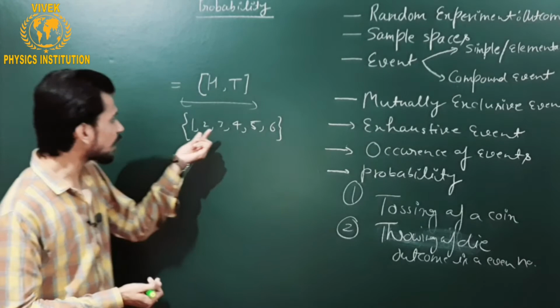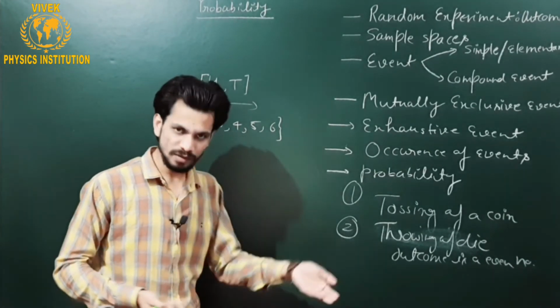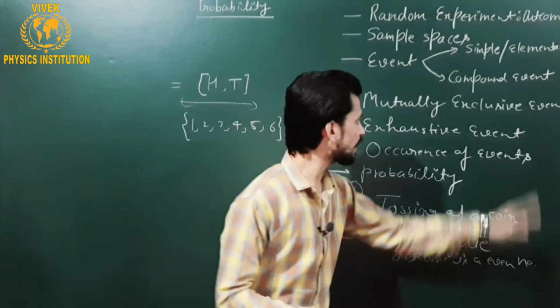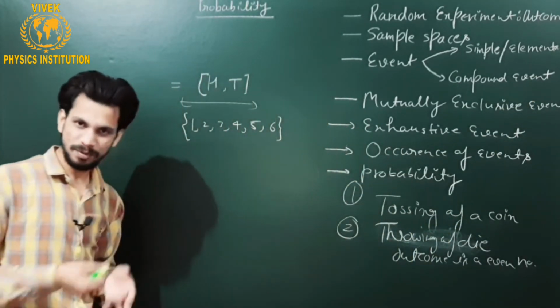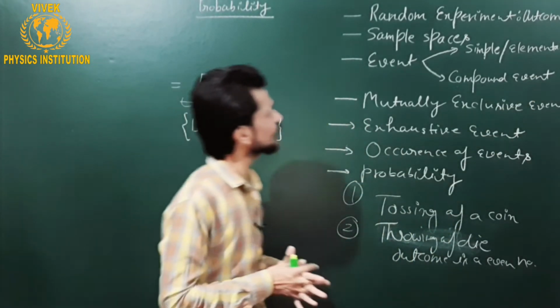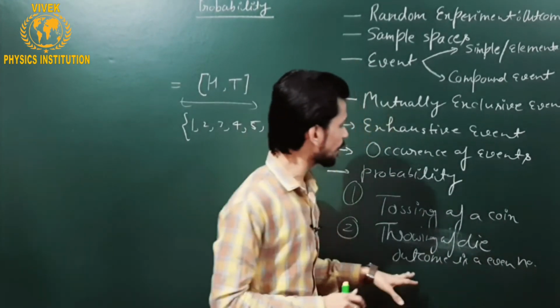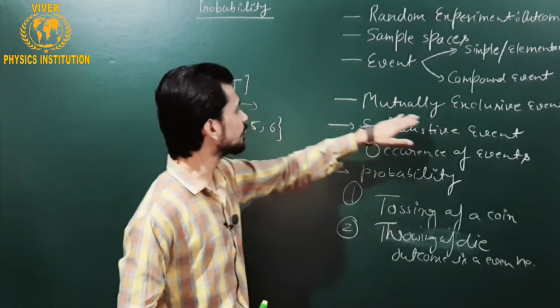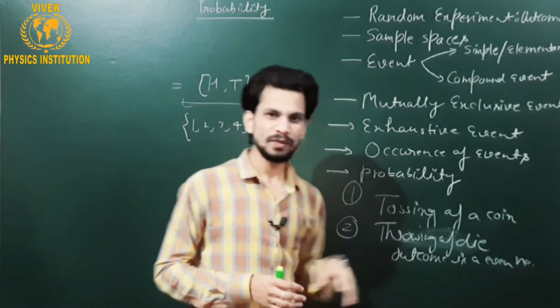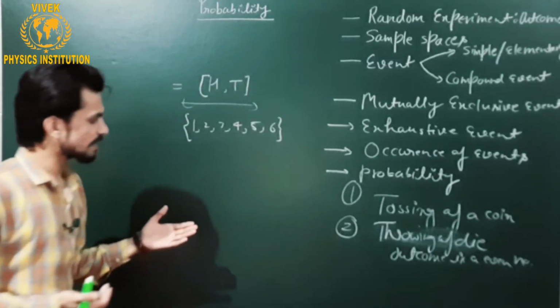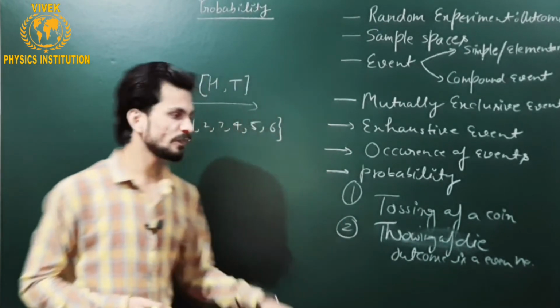So here more than one outcome will be there, and that will be categorized as a compound event, because here more than one result can be possible as an outcome. So this is done. Now if I talk about mutually exclusive events and exhaustive events, then again we can take the example of throwing a die here.